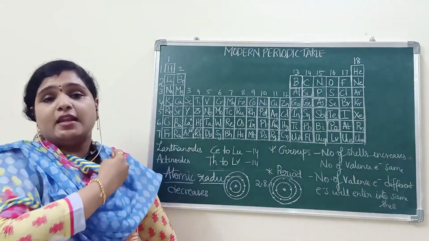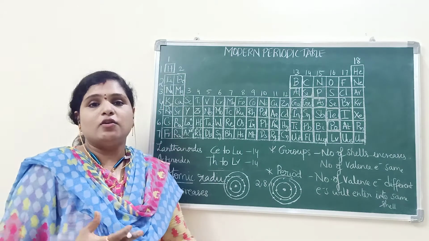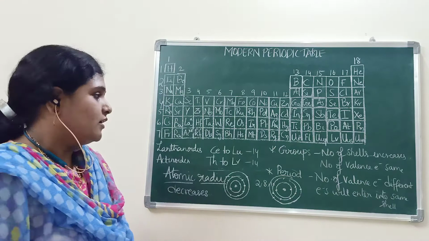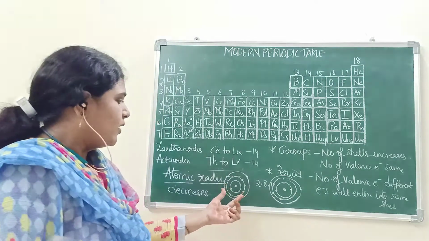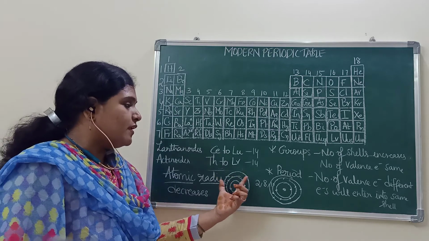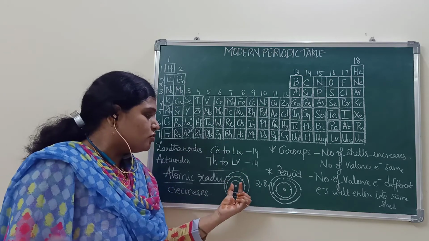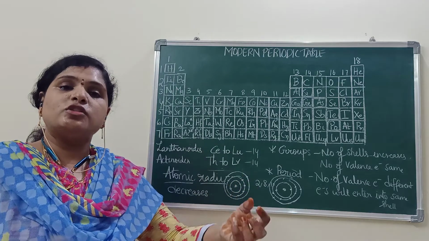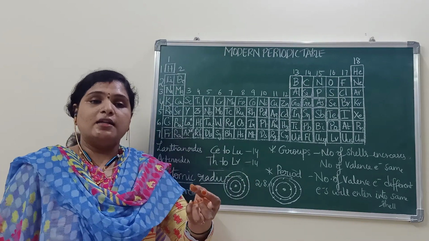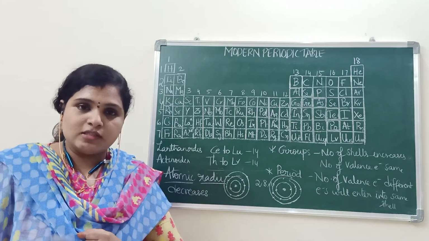Okay. Then we will see what is the metallic character and non-metallic character. Here you have understood, no? Because the electrons will enter into the same shell, the influence of nucleus on the outermost shell will increase and this nucleus will pull the electrons inwards.